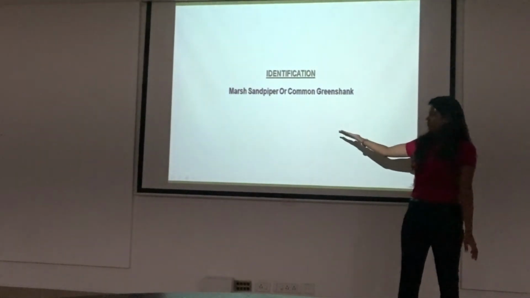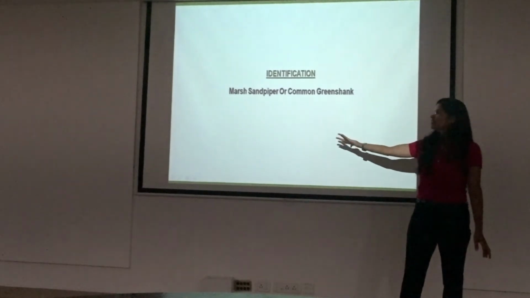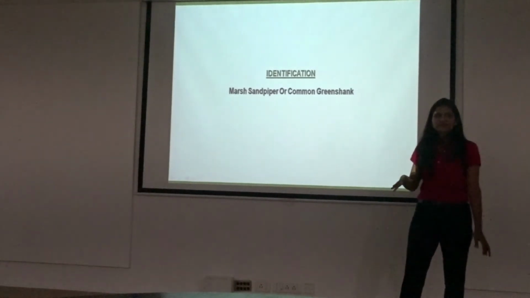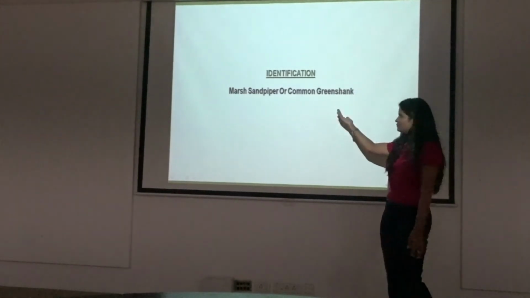Some birds that we get for identification would be something like marsh sandpiper or a common greenshank. Right? So, very simple.